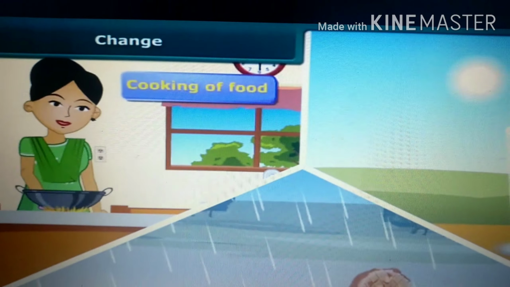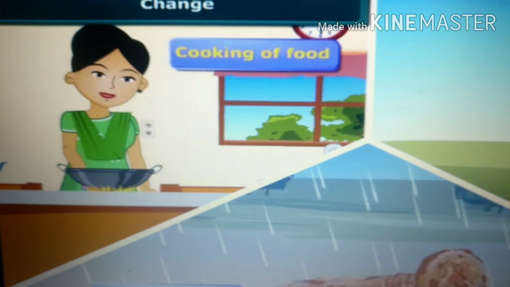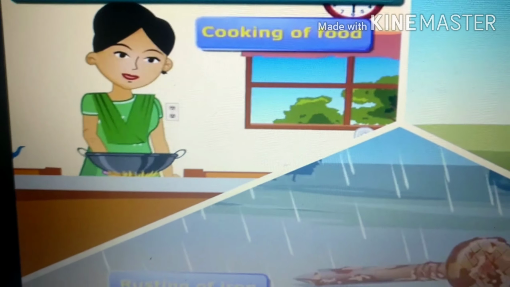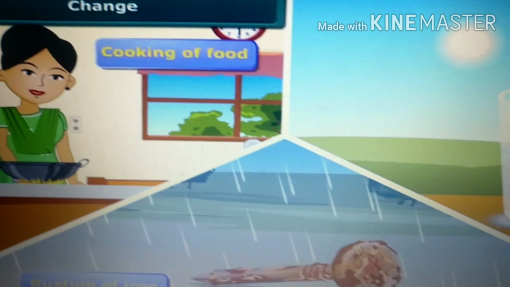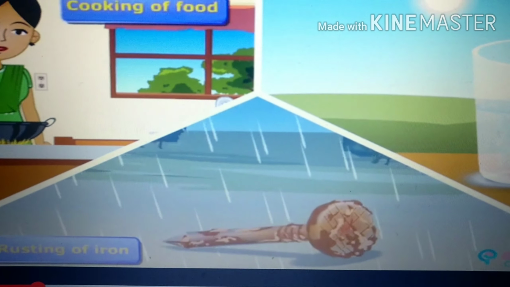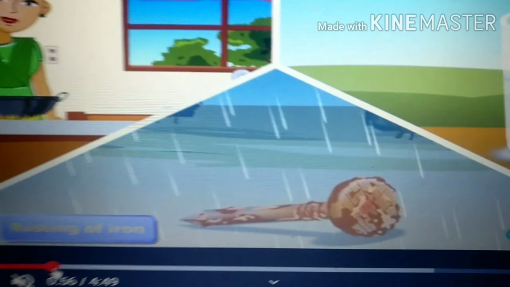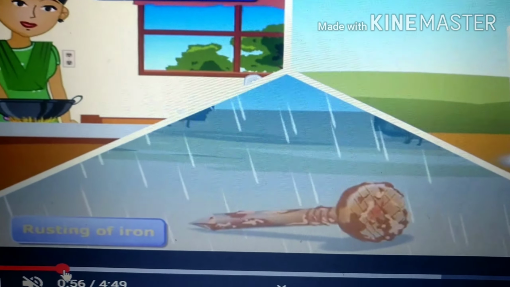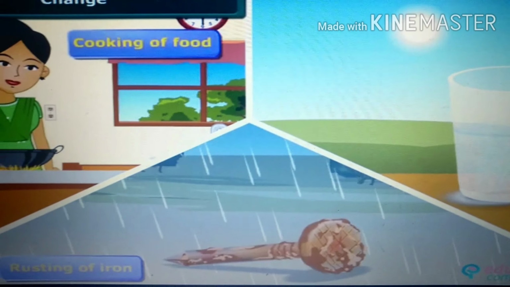As I said, there are many changes which we observe in our day-to-day life. For example, while your parents are cooking, there is a change in the taste and nature of the food. We also see that when ice melts, it changes from solid to liquid. And if water falls on iron, there is a change in color, and it changes into rust. So we observe various changes in our day-to-day life.